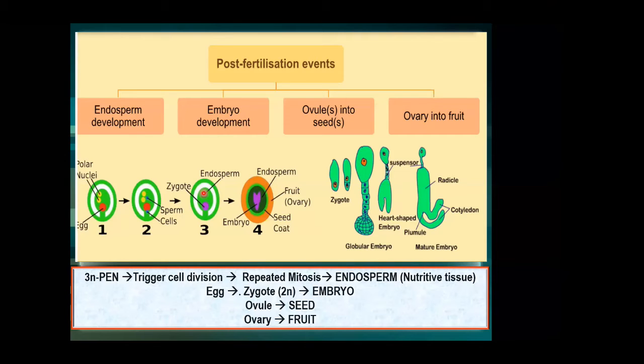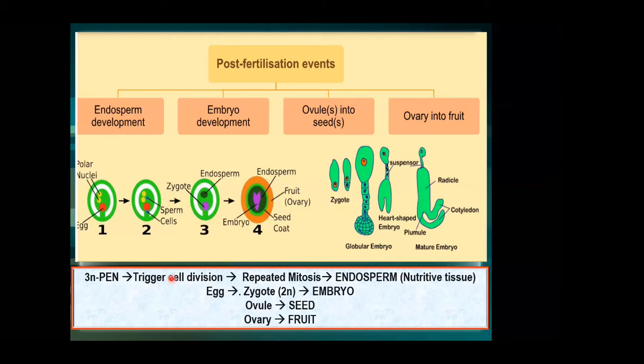So this triploid primary endosperm nucleus is undergoing a lot of changes. What changes? Cell division. This primary endosperm nucleus is undergoing division. Normally, when one nucleus divides, followed by the division of the nucleus, something else also will divide. What is that?